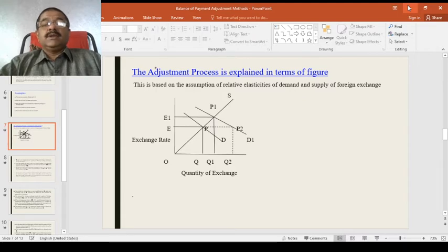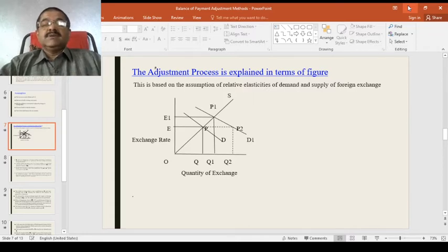Suppose disequilibrium develops in the balance of payments of the US in relation to Britain. It is related to the US, where there is disequilibrium in the balance of payment with Britain. This is shown by the shift in the demand curve from DD to DD1. Because of that, the incipient deficit equals PP2. The deficit is PP2, so you will move from P to P2.